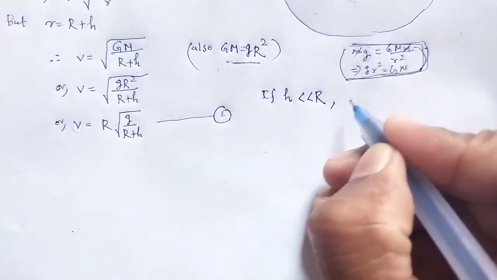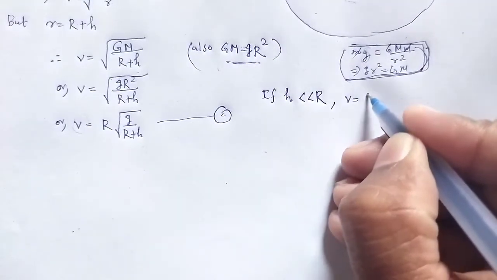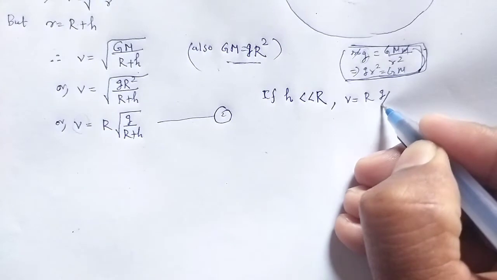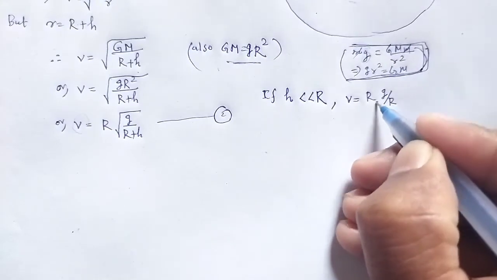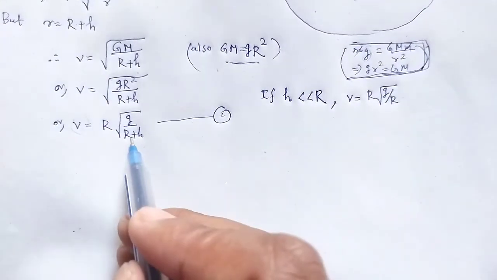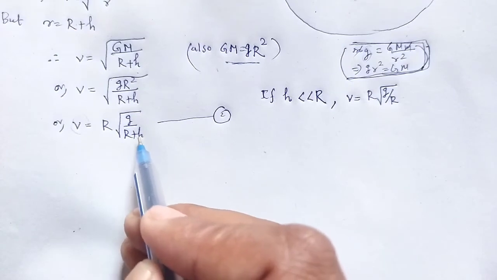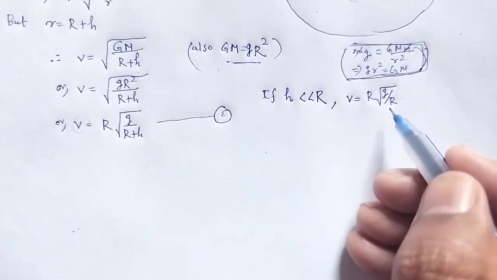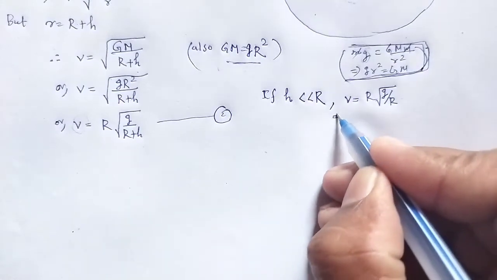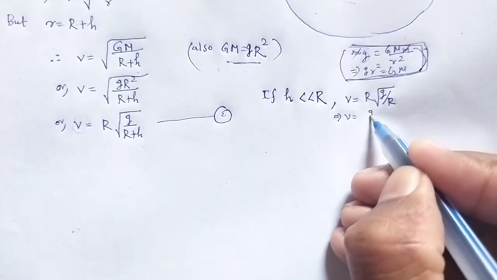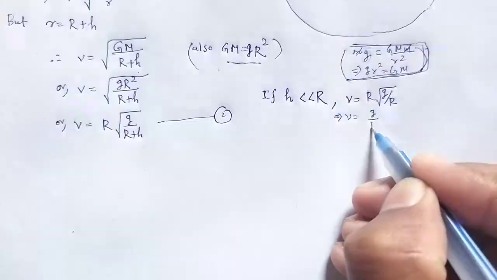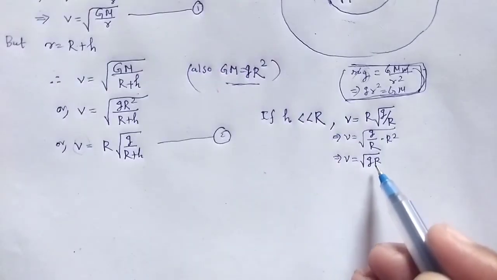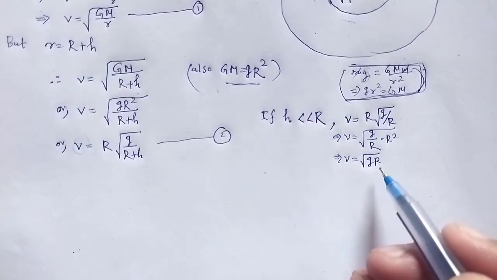We find v is equal to R times square root of g divided by R, in place of R plus h we neglect h, which implies v is equal to square root of g R.